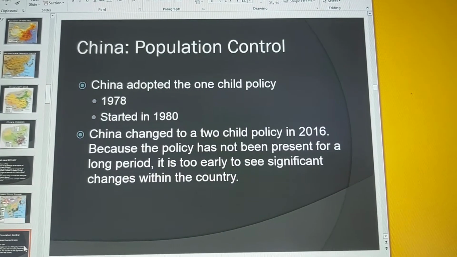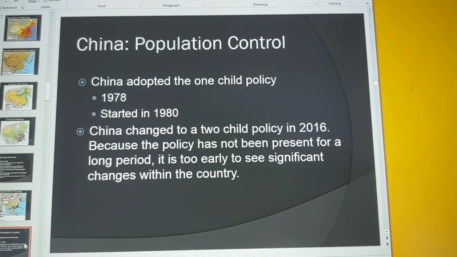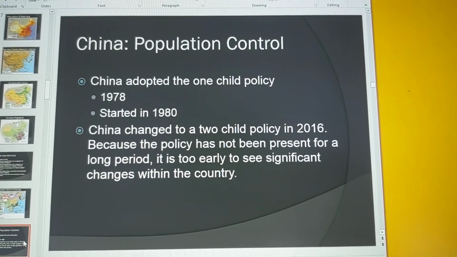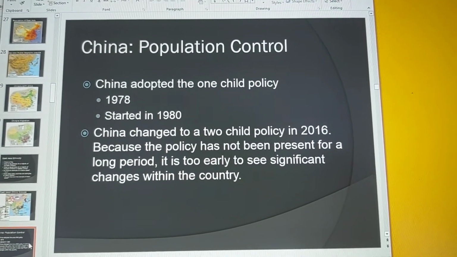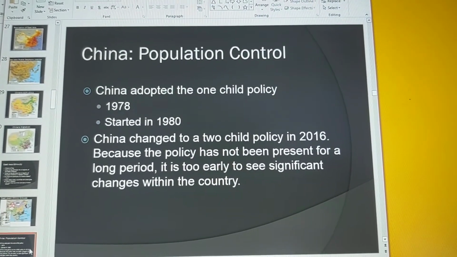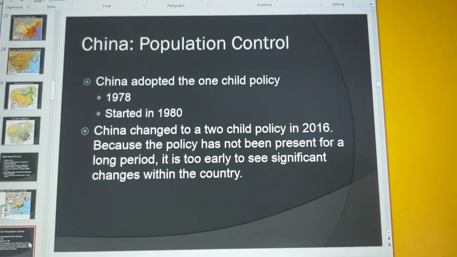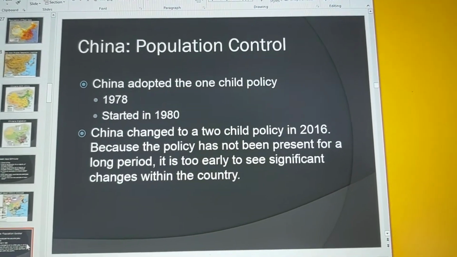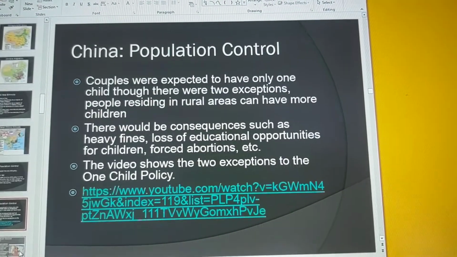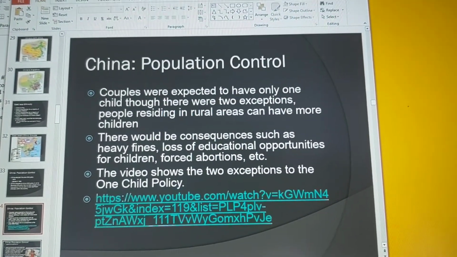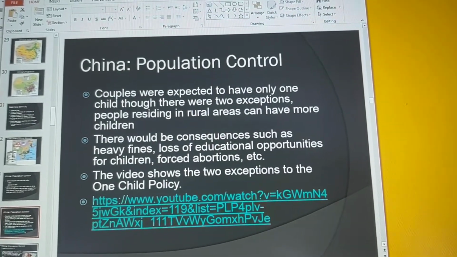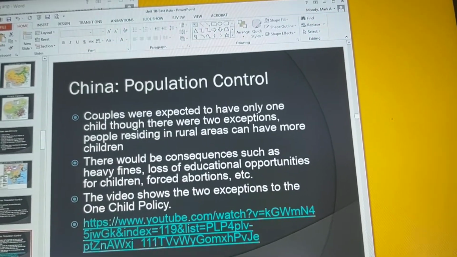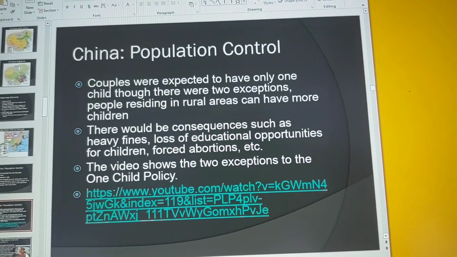Recently, though, they changed it to a two-child policy, and the reason they did is because a lot of authorities in China were saying there could be some long-term consequences, okay? It's still a little bit early to see if it's made any significant impact. I mean, it's only been there for 4 years, so it's really hard to say. So what is stated is couples were only allowed to have one child unless they were in rural areas and they were an ethnic minority.